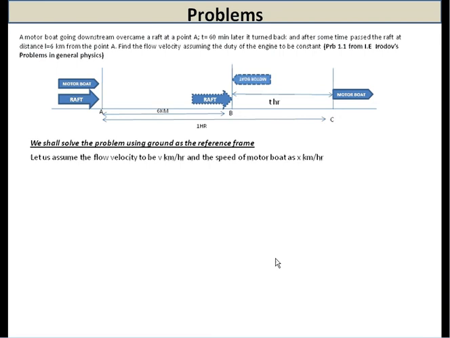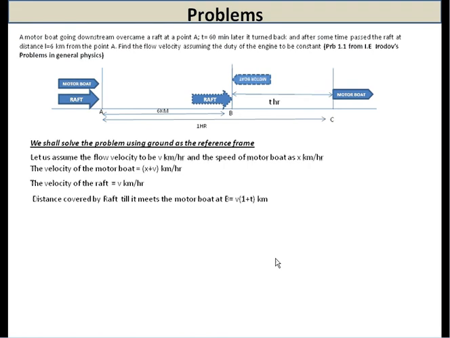When the motorboat is moving along the stream, its speed will obviously be x plus v, its own velocity plus the velocity of the stream, whereas the velocity of the raft will be equal to the velocity of the stream, which is only v. So, we have the velocity of both the motorboat and the raft when moving along the stream.